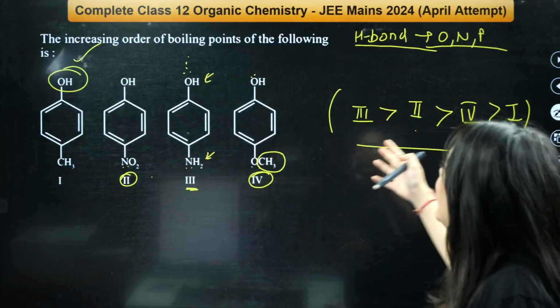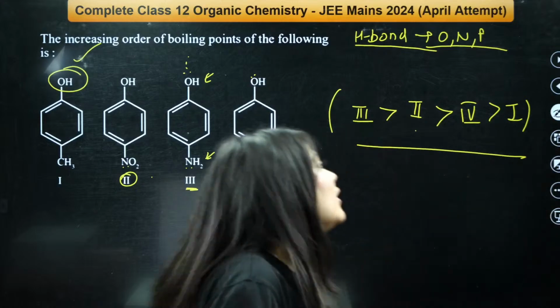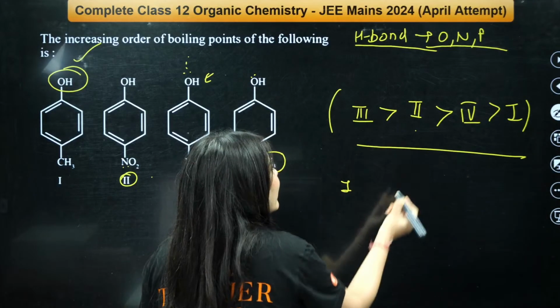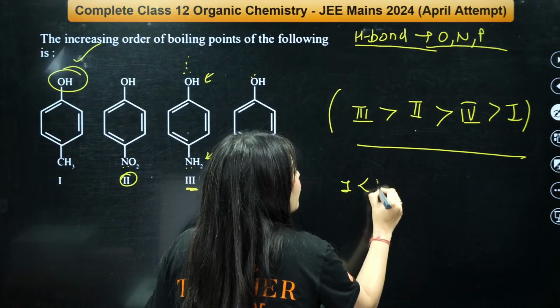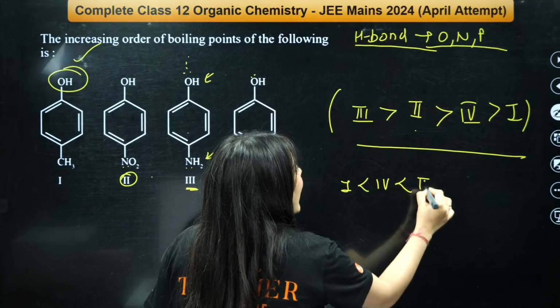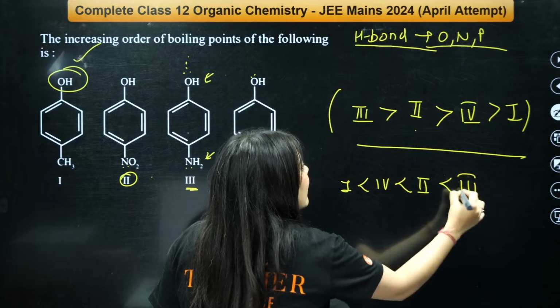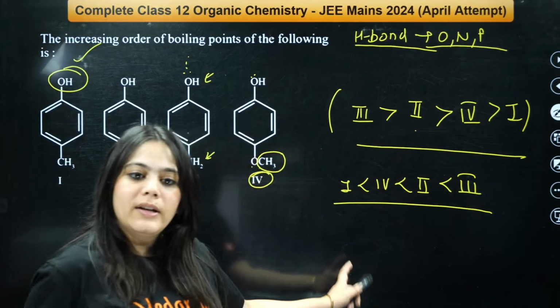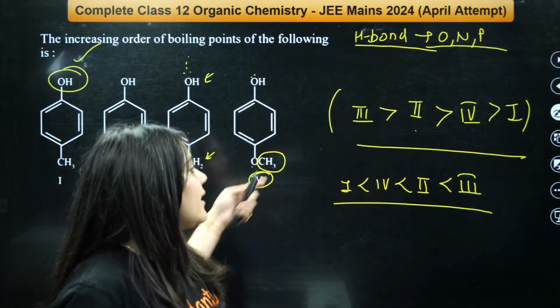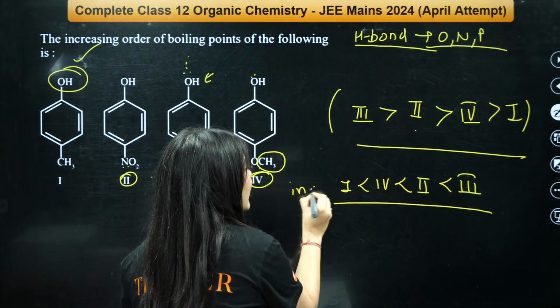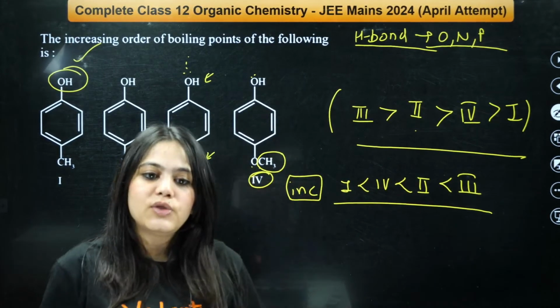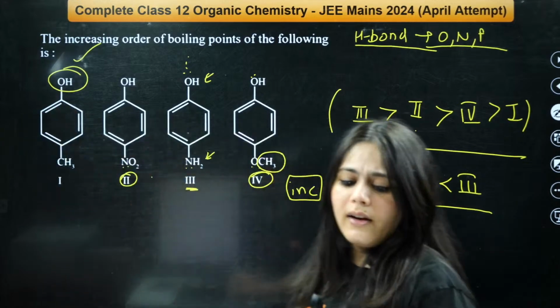Yes, if increasing order is asked, then you will write it like this: 1, then 4, then 2, and then 3rd. This is how the increasing order is written. This is the decreasing order. Understood? It is the same, just written differently.